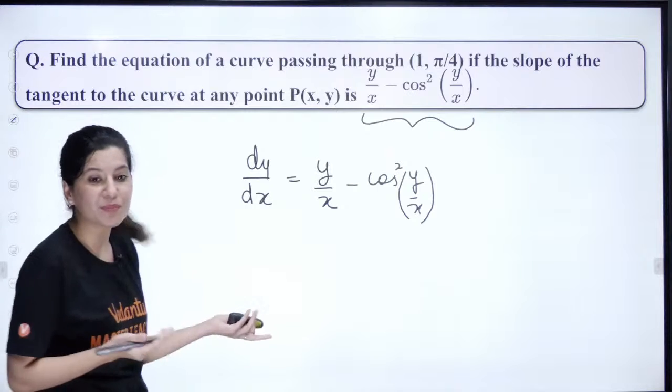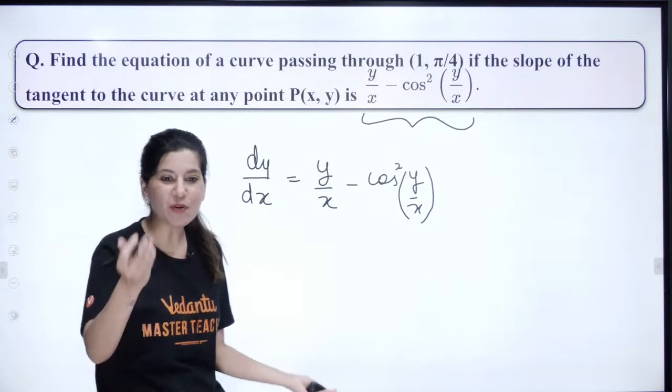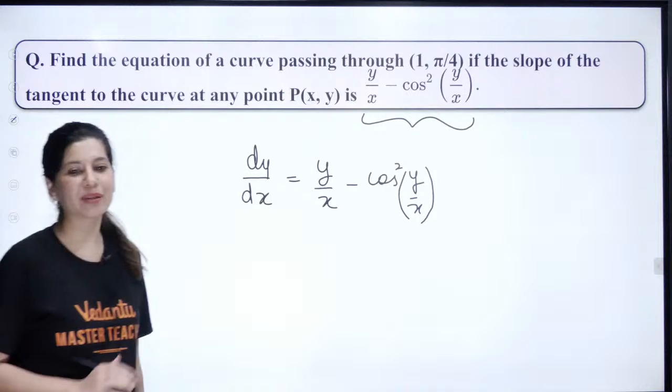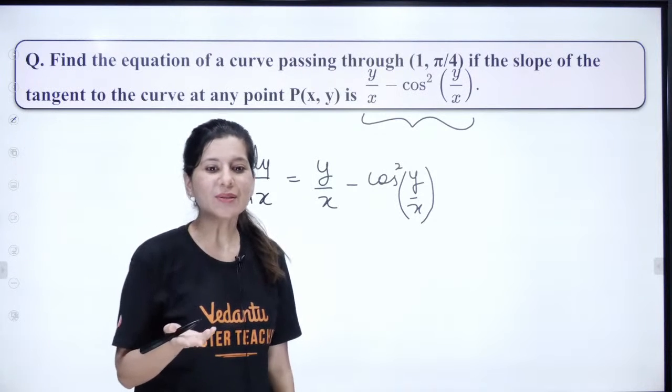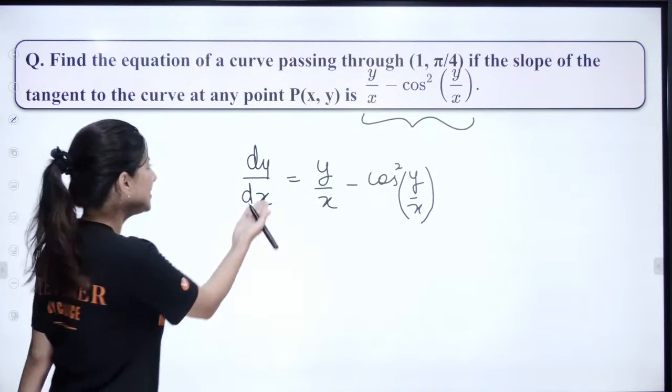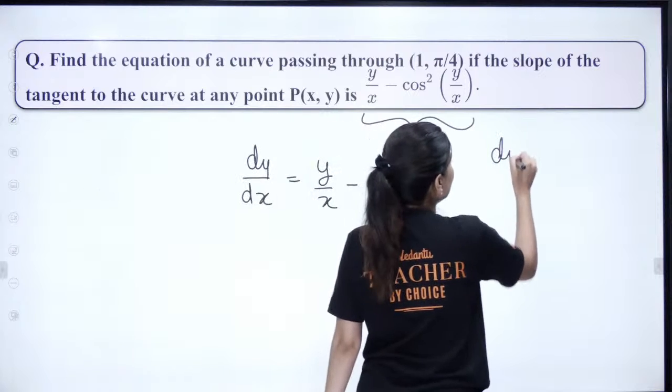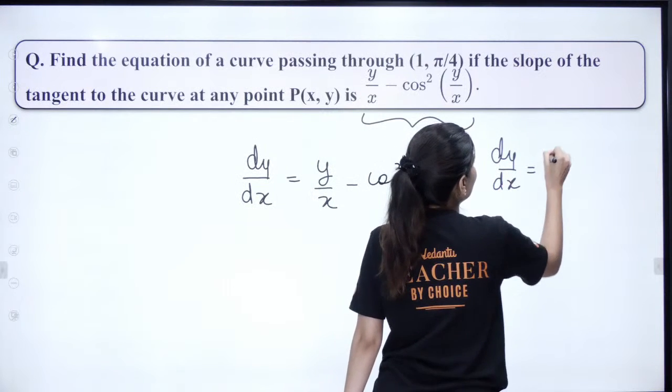All right, yes, that's what I was looking for. Linear? What are you saying, Rubika? This is homogeneous. dy by dx is completely in terms of y by x.